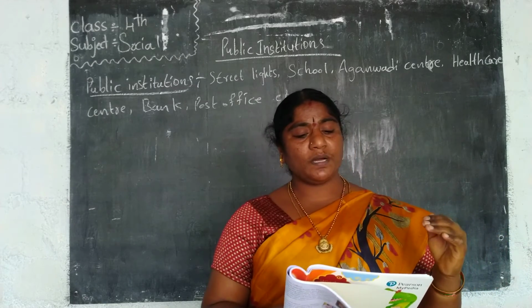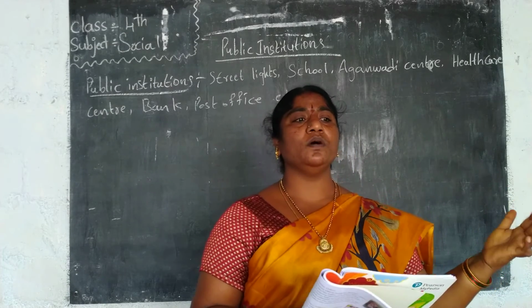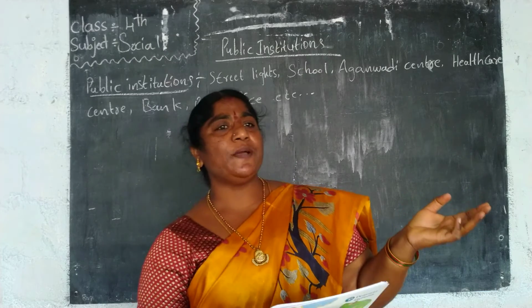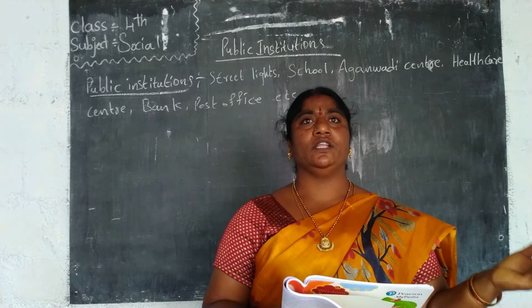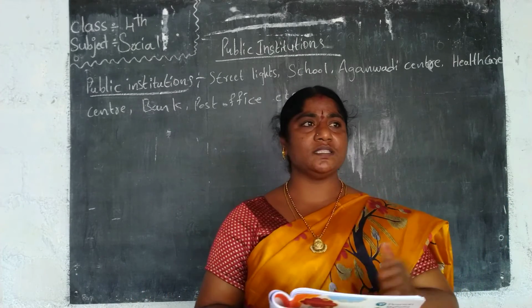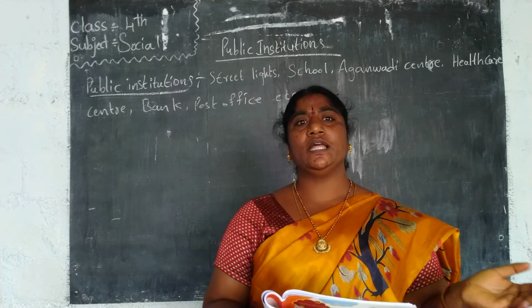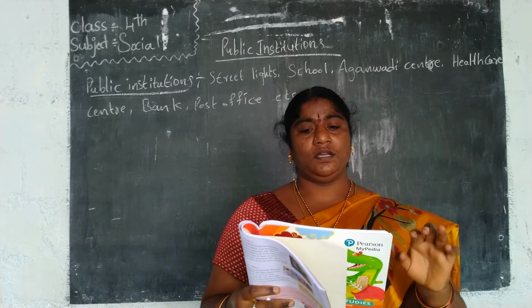Two, registration of births and deaths. How many newborn babies are there? The Gram Panchayat will give the birth certificate. For those who have died, month-wise they have to enter and remove the names of the deceased.